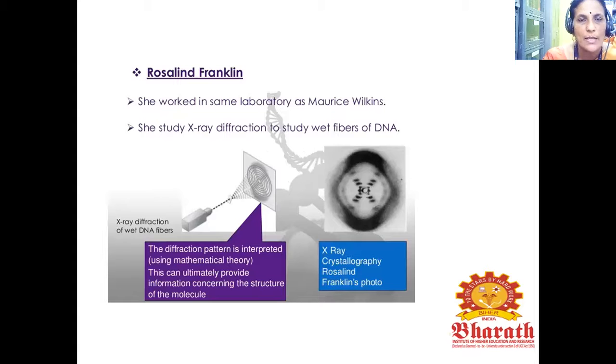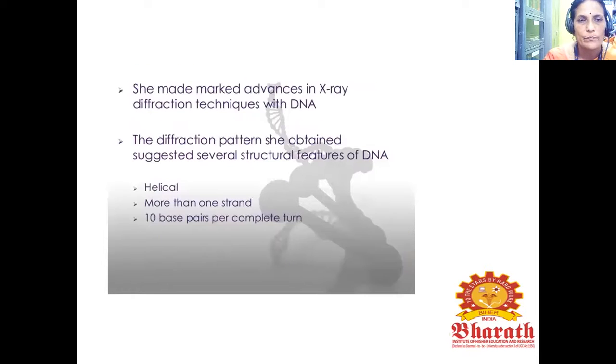First, let's talk about Rosalind Franklin. She worked in the same laboratory as Maurice Wilkins. She used X-ray diffraction to study wet fibers of DNA. The X-ray diffraction of wet DNA fibers shows diffraction patterns that are interpreted using mathematical theory. This can ultimately provide information concerning the structure of the molecule.